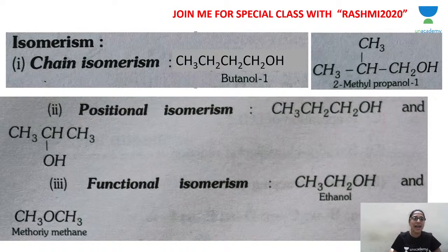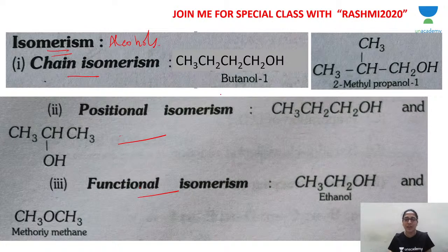Okay, let's study isomerism in alcohols. Three types: chain isomerism, position isomerism and functional isomerism. Chain isomerism means you have two molecules which share the same molecular formula but have different alkyl chain lengths. The carbon skeleton will be different. See, 1, 2, 3, 4 carbons, again 1, 2, 3, 4 carbons. Hydrogens: 3 plus 3 plus 3 plus 1, 10 hydrogens. 1 oxygen, 1 oxygen. So C4H10O.